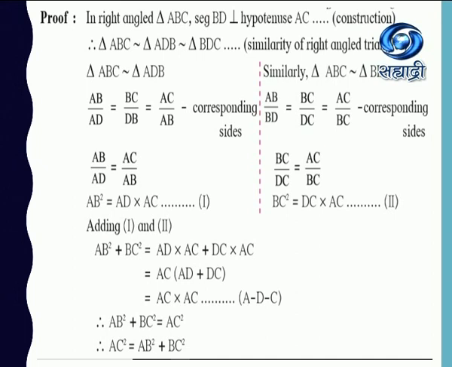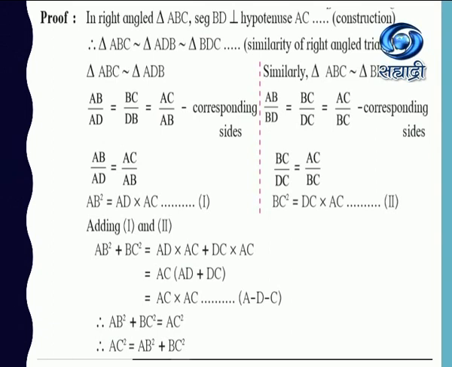So BC upon DC is equal to AC upon BC, so BC square gives us DC into AC. If you add both the equations, the first equation AB square is equal to AD into AC, the second equation BC square is equal to DC into AC. If you add both, we get AB square plus BC square is equal to AD into AC plus DC into AC.